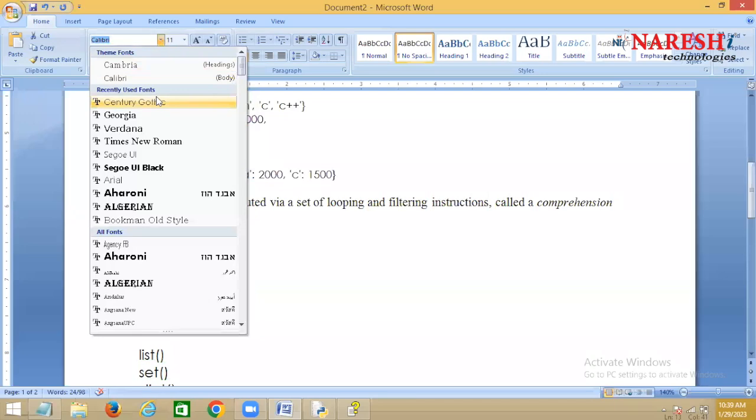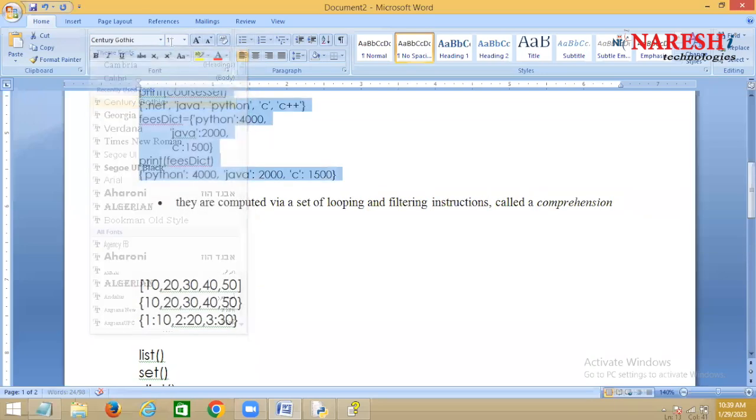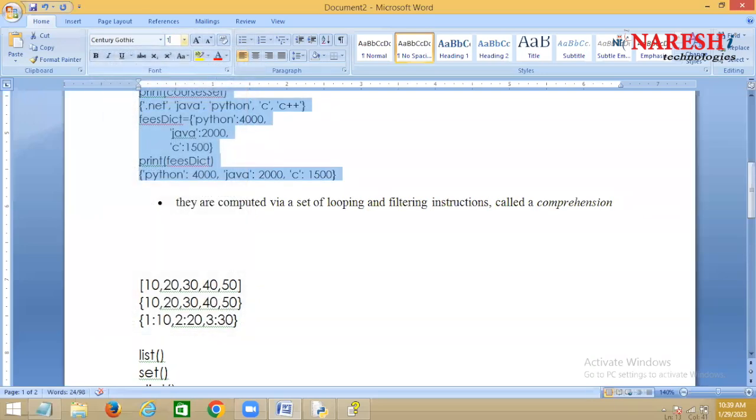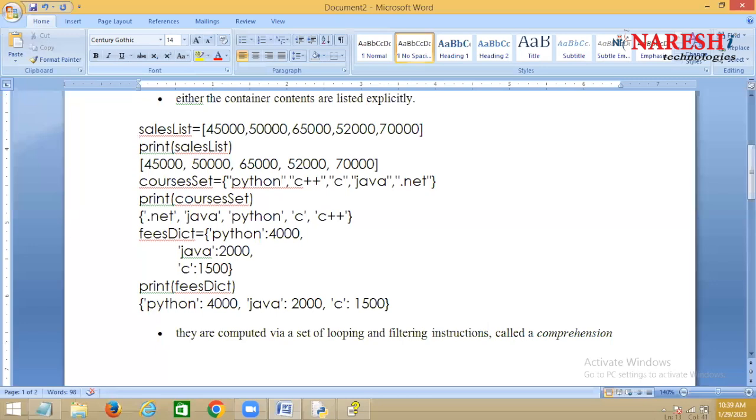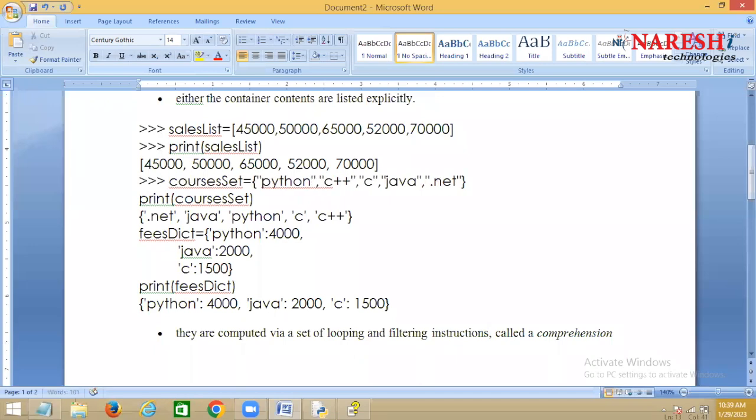You are displaying the values at the time of creation, right? That is what you mean by explicitly, but not dynamic. You are listing it. These are the values of the list. Are you doing any computations, or are you just listing the values?